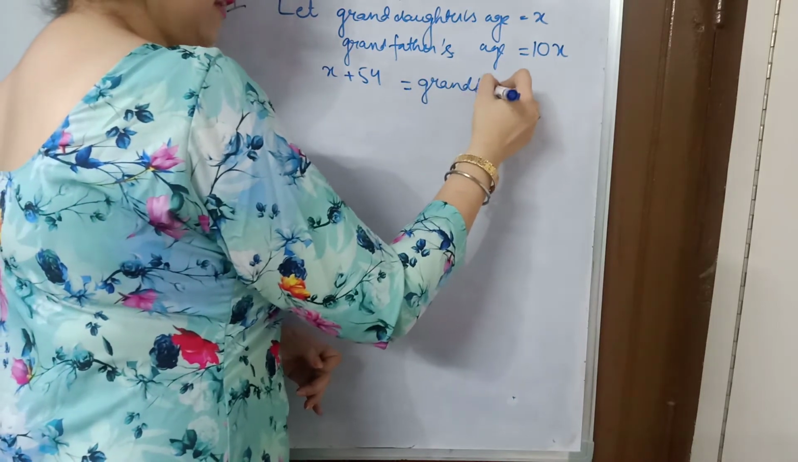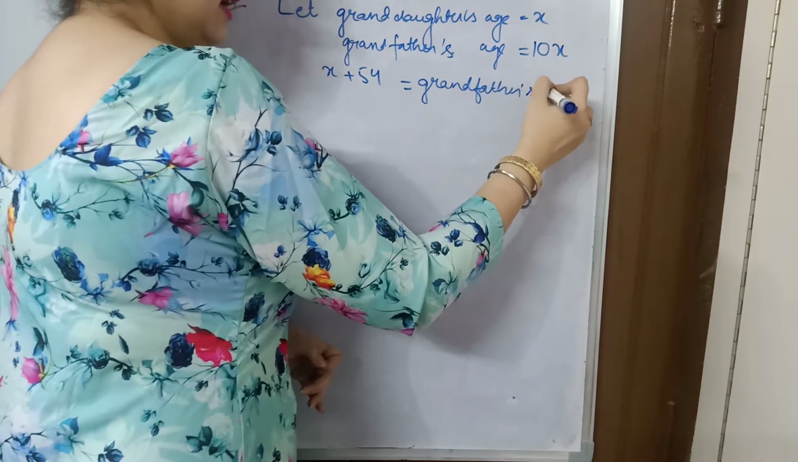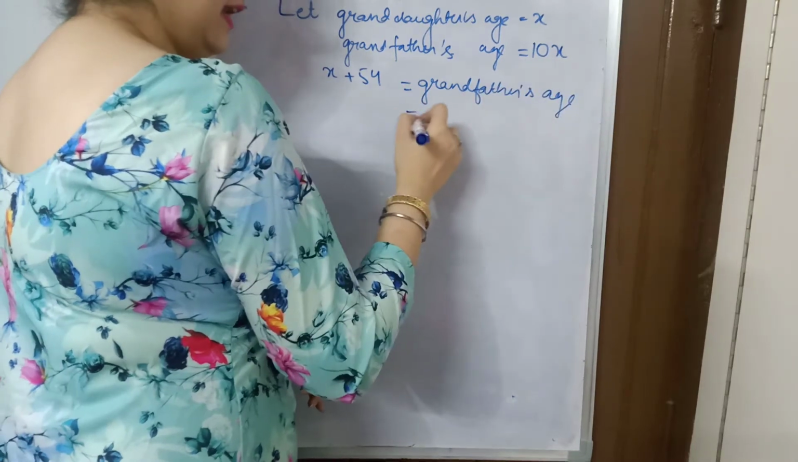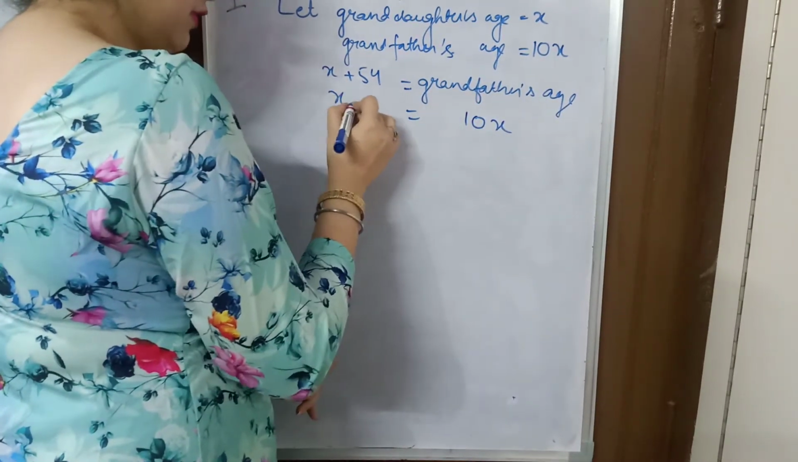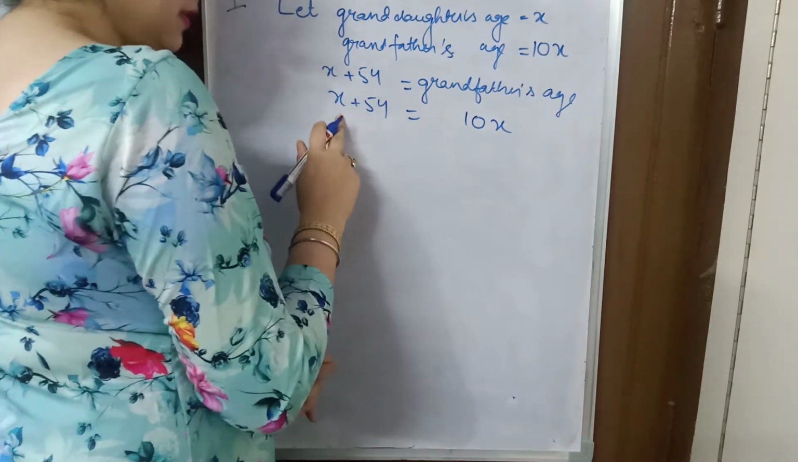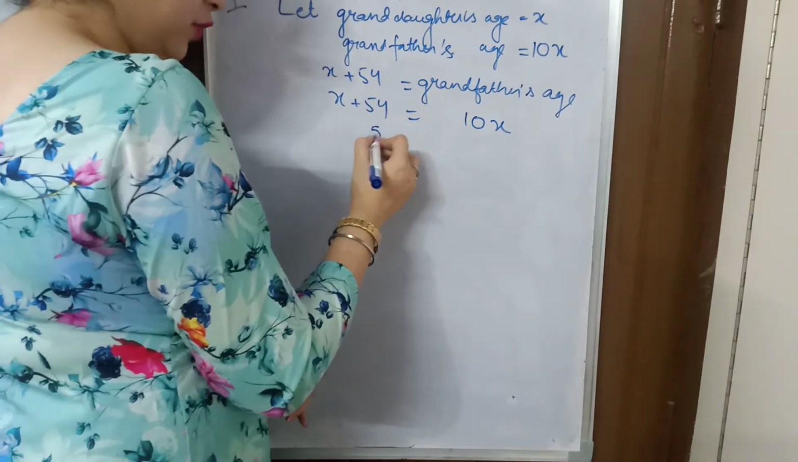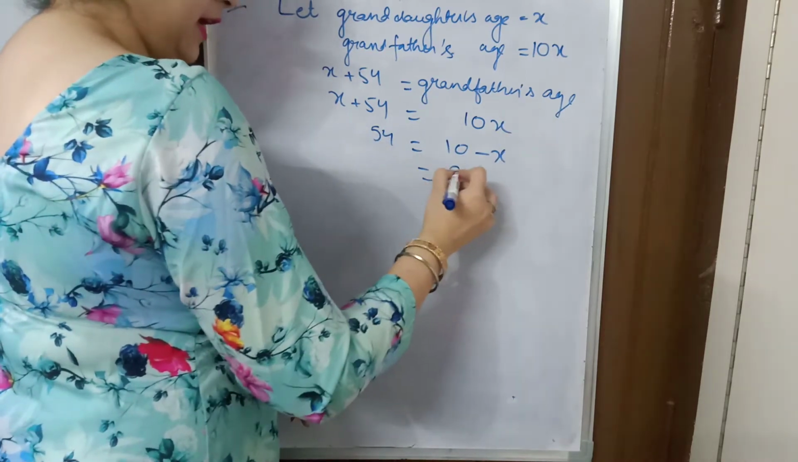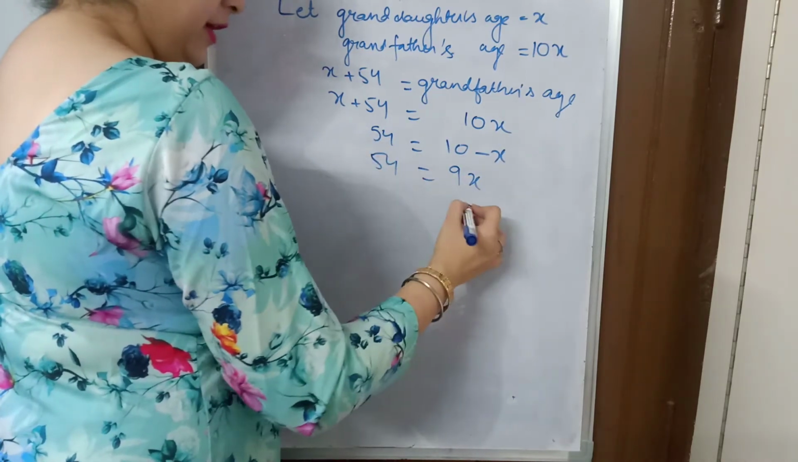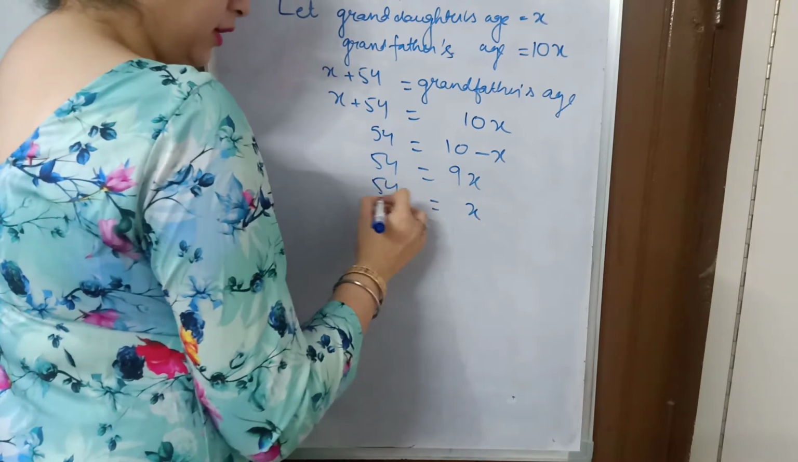Okay, but the grandfather's age we have assumed is 10x. So can we write 10x in place of the grandfather's age? Yes, of course. So 10x is there, x plus 54 will be there. So x terms will go to this side, 54 will remain here. 10x minus x will go to this side. 9x, 54, x will remain here, 54 will go in division.